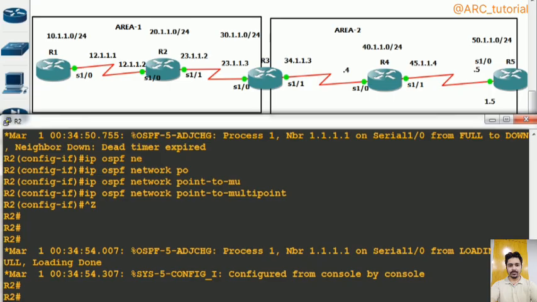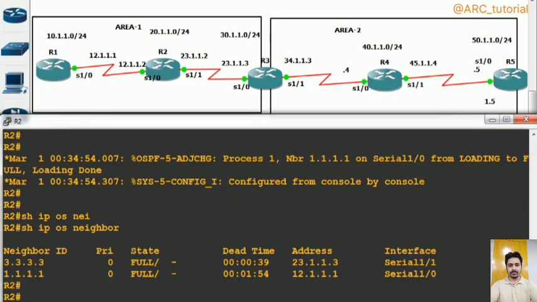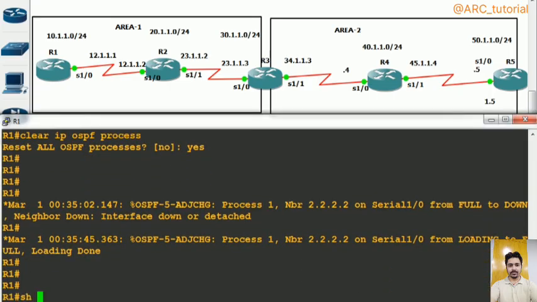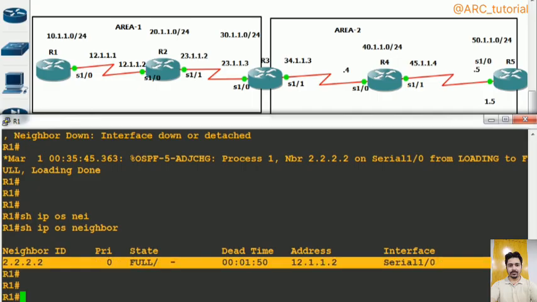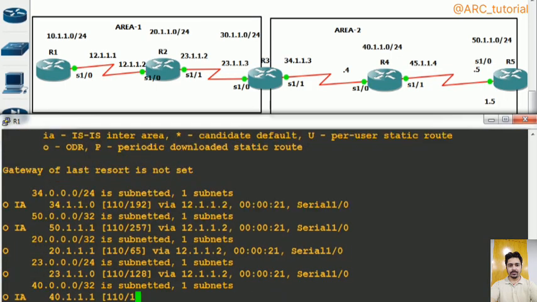So ip ospf neighbor, see, and there will not be any problem related to routes as well.